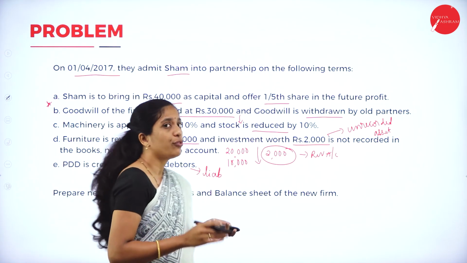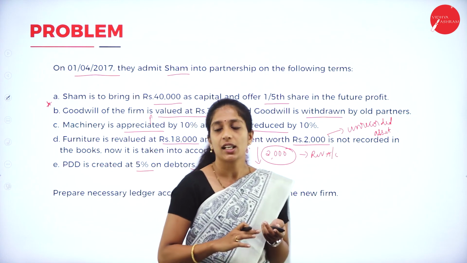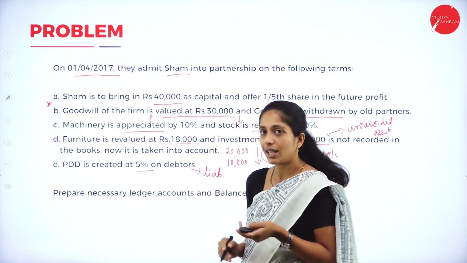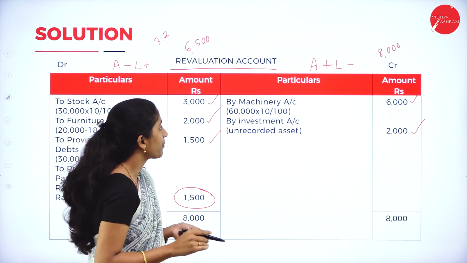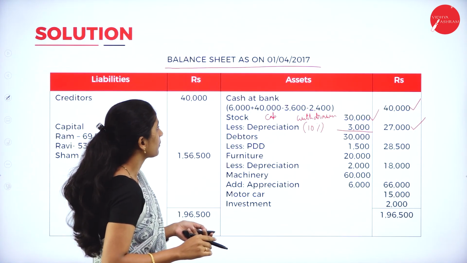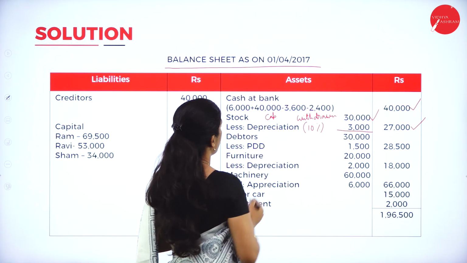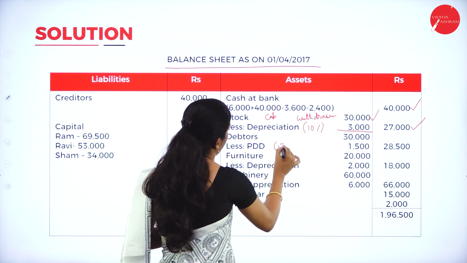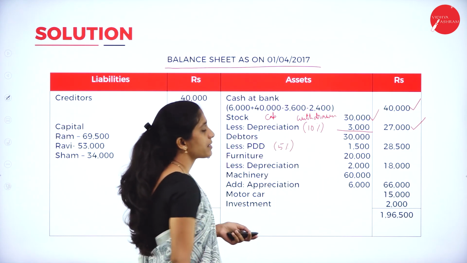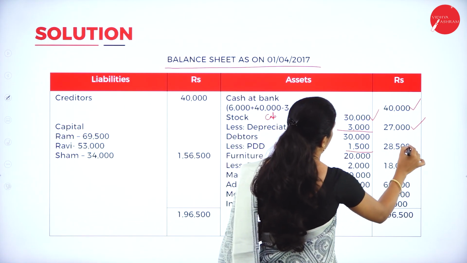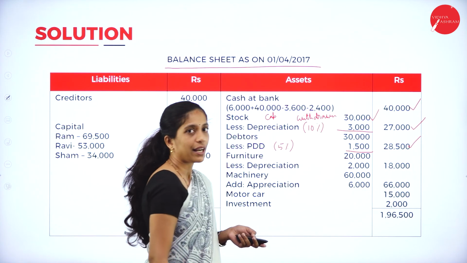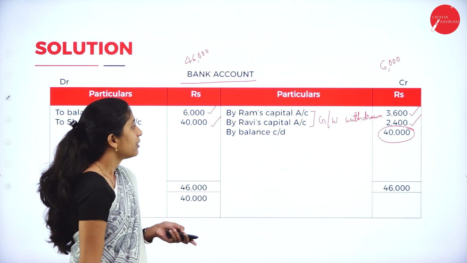But they have told 5% provision has to be created on debtors, right? So we have to deduct that provision on debtors. So debtors 30,000 less 5% provision. It is 30,000 into 5 divided by 100. So we'll get 1,500. Total is 28,500.